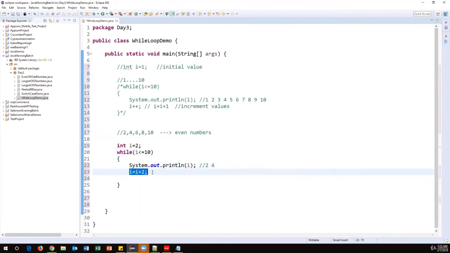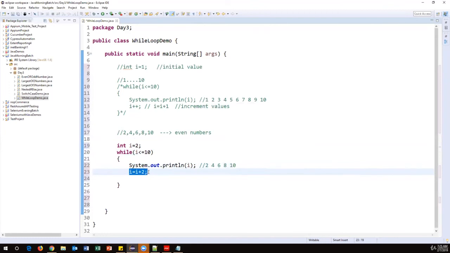And then again it will come here. The I value is already 4, so 4 plus 2 is 6. The new value of I is 6. It will go up, 6 is less than or equal to 10, the condition is true, so it will print 6. Then again it will increment by 2, so it becomes 8 now. The condition is again true, so 8 is printed. This time it becomes 10. 10 is less than or equal to 10, so again the condition is true, and 10 is printed.